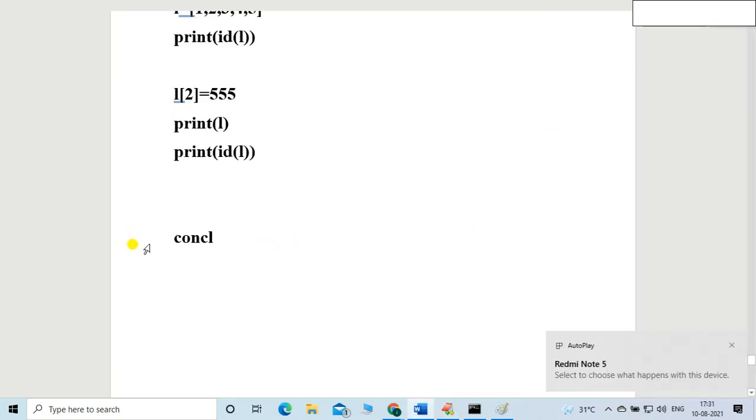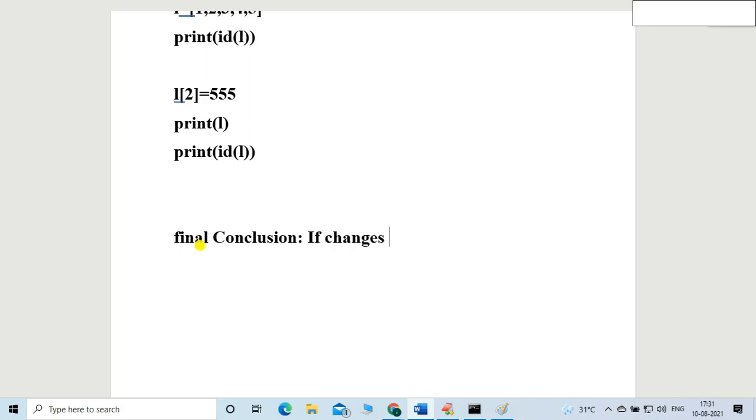So what's my final conclusion, friends? My final conclusion is: if changes happen at the same memory location or object, then it is mutable.